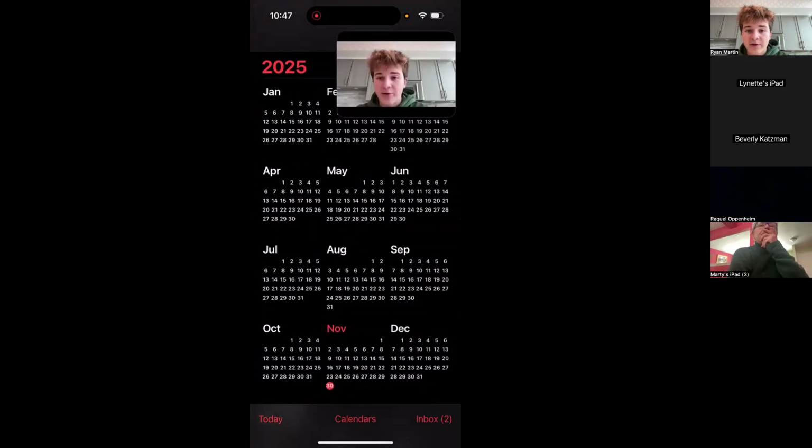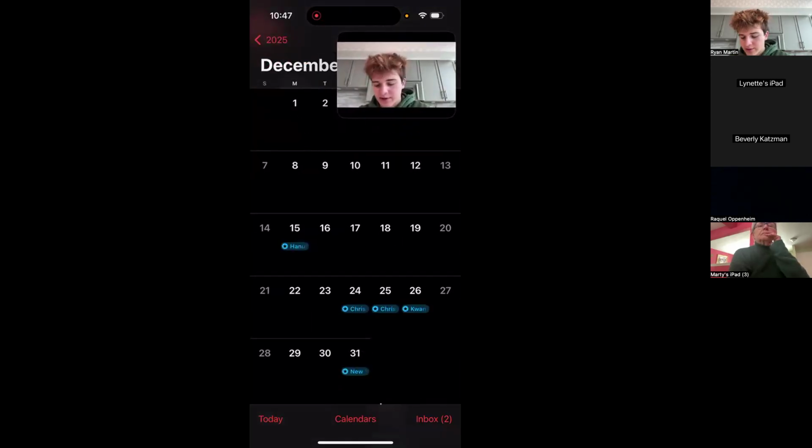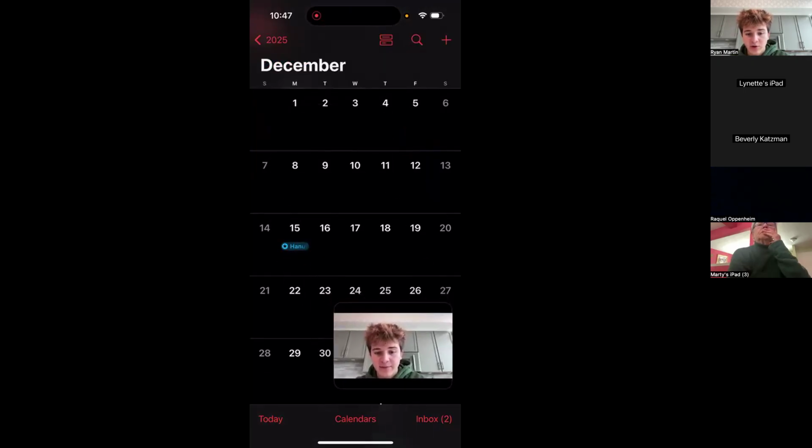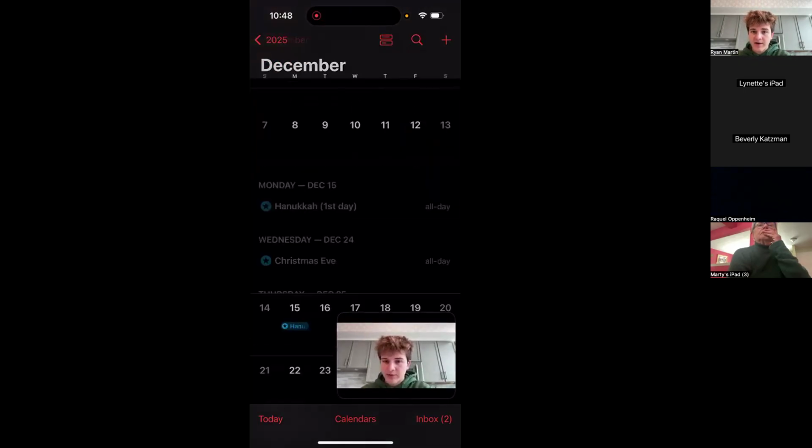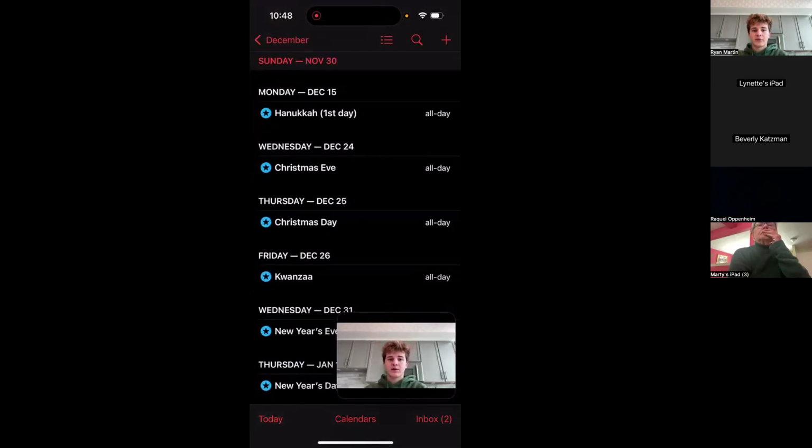Today is November 30th. Let's say I wanted to schedule something for December the 5th. So as you can see here, we have all the different months of the year. I'll select December. It'll zoom in on December. So now I have December with all the different individual days. And like I said, I wanted to schedule a doctor's appointment for December 5th. So I press number 5. Here we are. I'm within my calendar in December. I haven't scheduled anything on December 5th yet, so it doesn't show up.